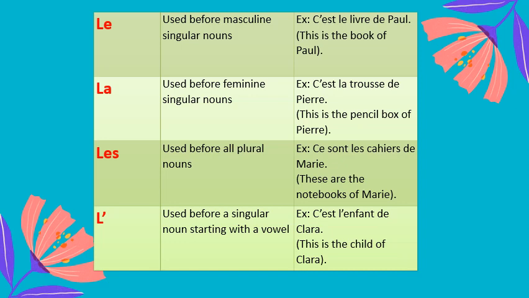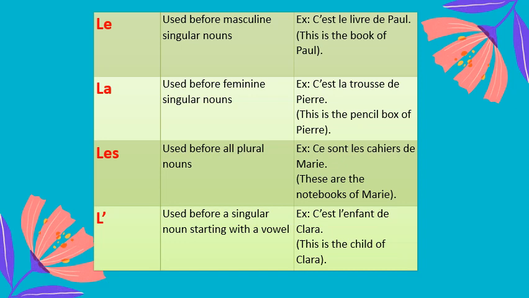Then the third one, les. This is used before all plural nouns, which means masculine plural and feminine plural both. Example, ce sont les cahiers de Marie, means these are the notebooks of Marie. So again, as we can see, the identity of the noun is given, that means the notebooks belong to Marie. And cahiers being a plural noun, we have used les.